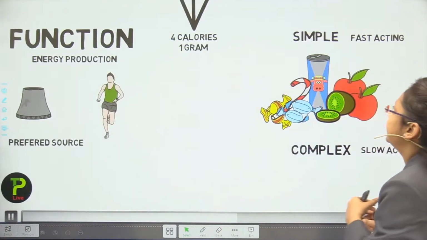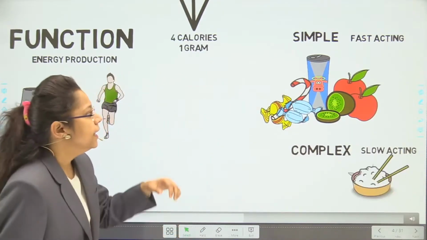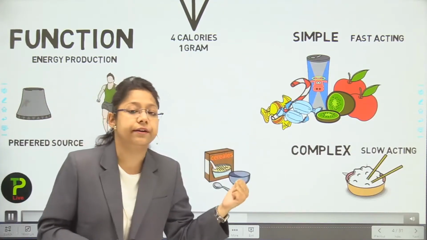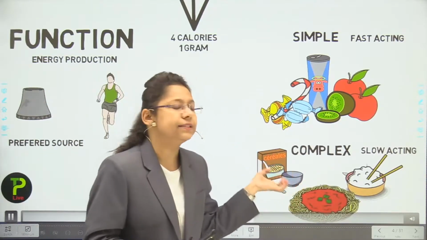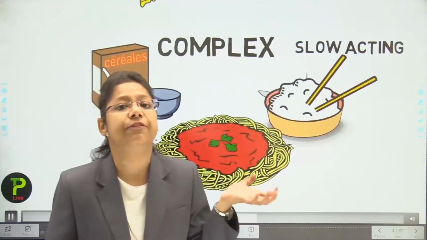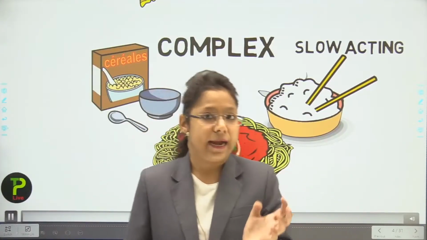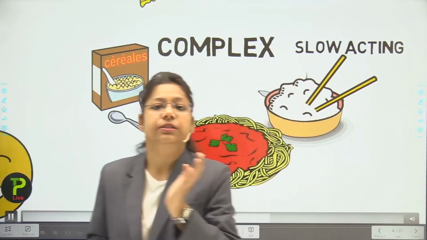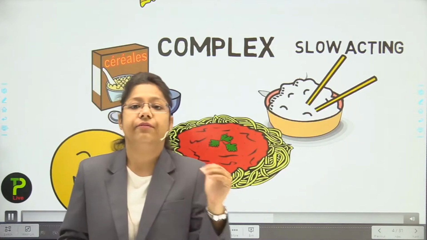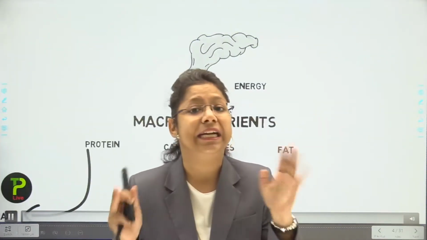Now let us see here. Simple carbohydrates have fast action. If you are having any kind of energy drink like Red Bull, or fruits or candies, that is simple. If we talk about complex, then the rice or the daily food which you are consuming comes under this category of carbohydrates. But they are slow acting. Why are they slow acting? Because they are very complex, and when they are complex, the body has to provide more energy to break them down.